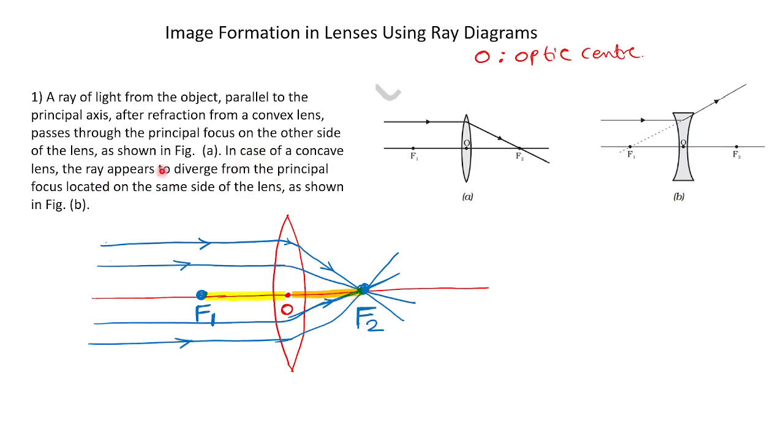In the case of concave lens, the refracted light appears to diverge from the principal focus located on the same side, F1, of the lens, as shown in the second figure. So the first rule is clear to you? All of you clear?